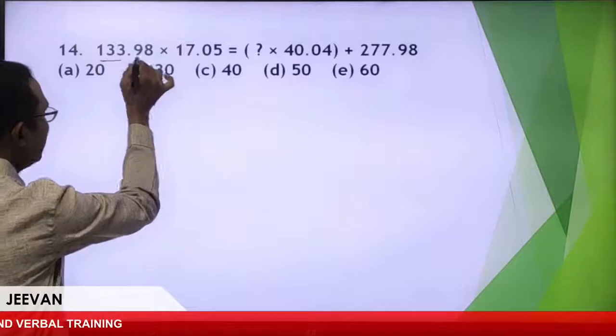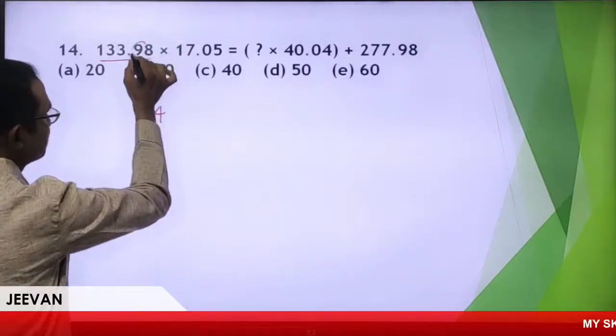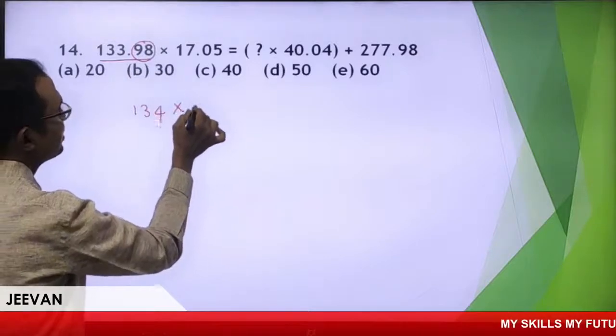So this value I would like to take as 134 into 17.